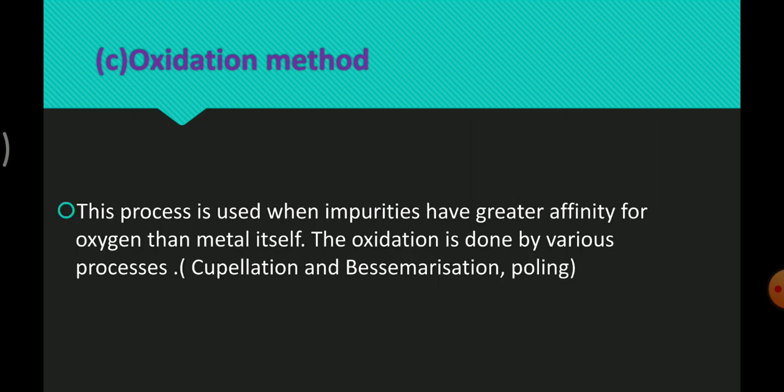And next one, the oxidation method. Besides reduction, some extractions are based on oxidation, particularly for non-metals. Example, extraction of chlorine from brine. And one more, extraction of gold and silver involves leaching the metal with a cyanide. This process is used when impurities have a greater affinity for oxygen than the metal itself. The oxidation is done by various processes: cupellation, Bessemerization and poling.